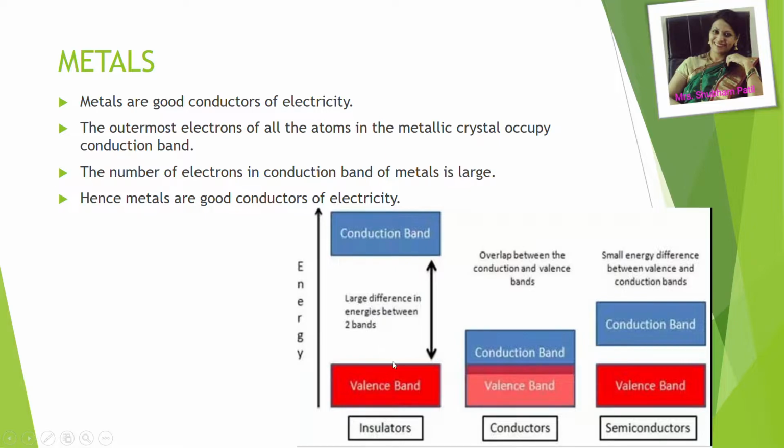In this picture, you can see the gap between valence band and conduction band, which is very large for insulators. Whereas for conductors, the valence band and conduction band are very close to each other, rather they are overlapping each other. This happens in case of metals, and hence metals are good conductors of electricity.